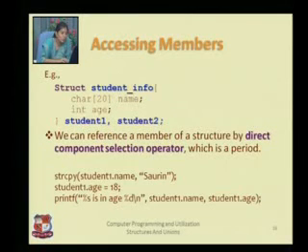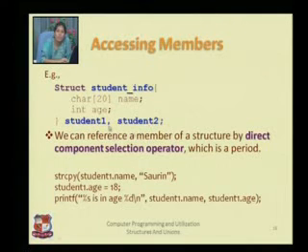So what you will use is the direct component selection operator. That selection operator is the dot operator or period operator. So you write a dot, on one side you write the structure variable's name, and on the other side you write the attribute's name. The attribute's name means the name of the variable residing inside the structure.